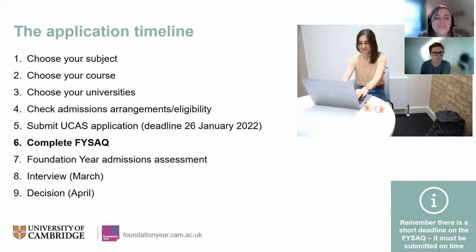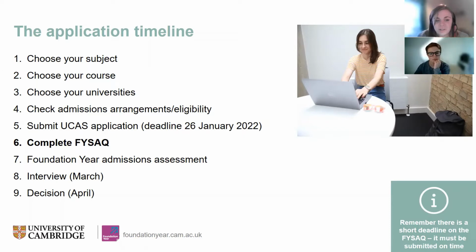So in terms of where the FY SAC sits within the application timeline, it's really important for you to be able to see the bigger picture and to understand where it lies within your application process. So we expect you to have maybe chosen your subject, chosen your course, and chosen your universities by now. And this is the point where we'd expect you to check admissions assessments, eligibility, and all other kinds of requirements.